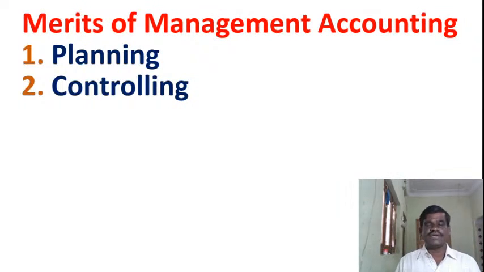Controlling all activities of the organization is possible by the supply of information from management accounting.